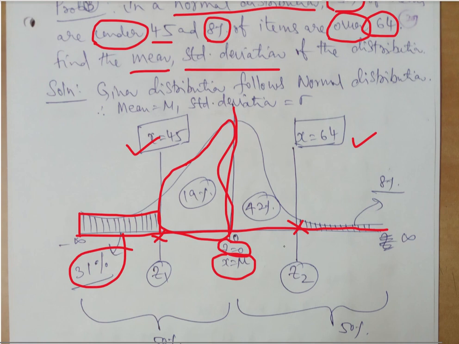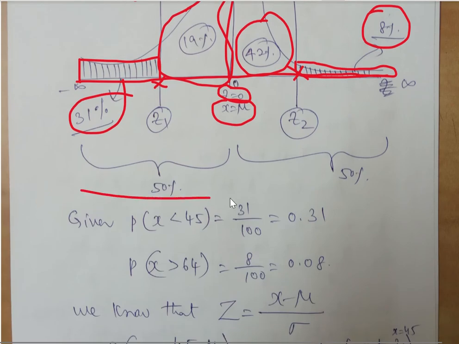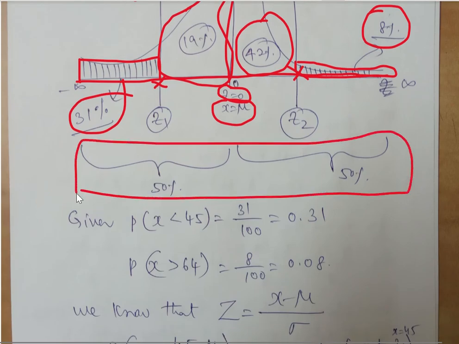Similarly, on the right hand side, we have identified the X value as 64. It is given that 8% of items are over 64. That means between 64 and infinity, we have only 8%. Out of 50%, 8% is given to this. The remaining 42% is on the other side. Put together, the total will be 1, that is 100%. This gives us some clarity now, but we have still not found the solution because we have to find what mu and standard deviation are.